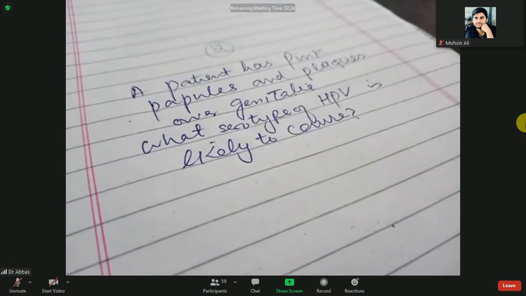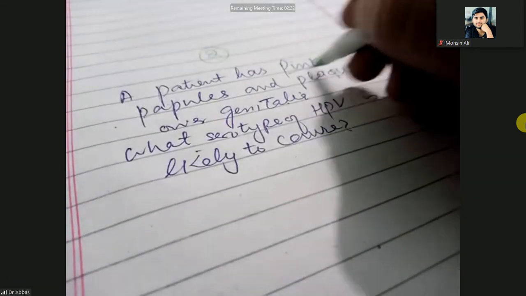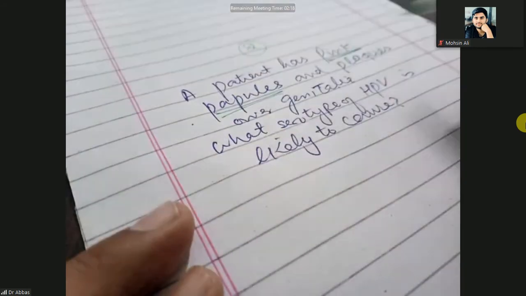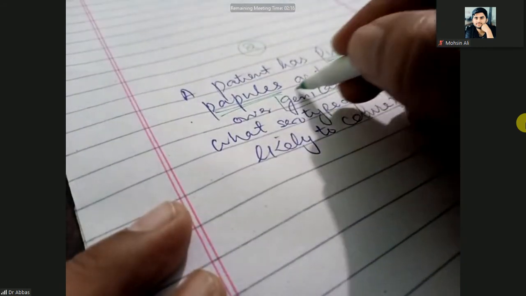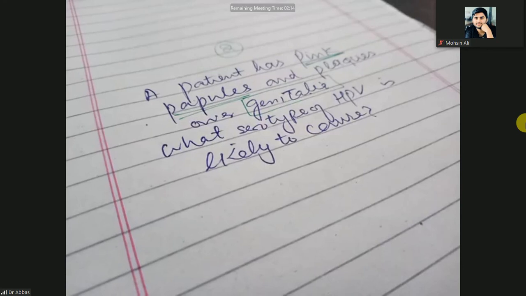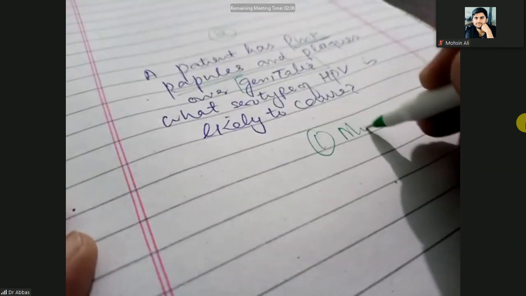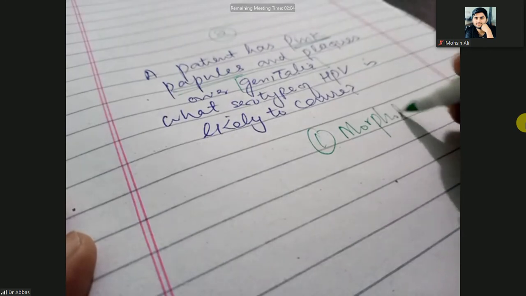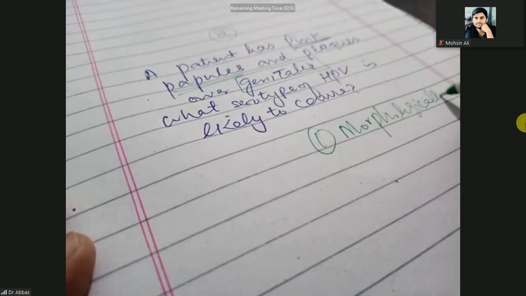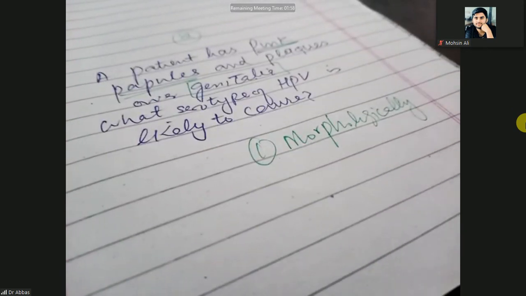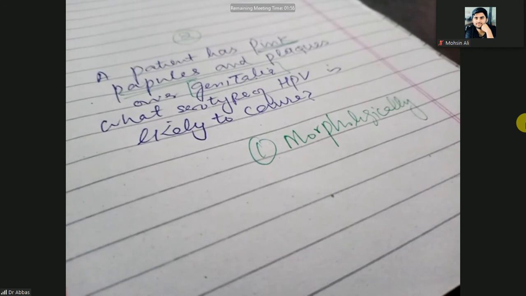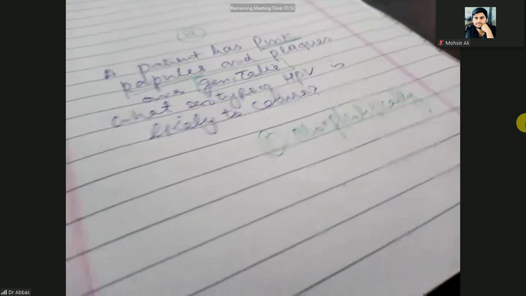So the patient has papules, the color of the papules is pink, and the site is the genitalia. I have already told you at the start of dermatology, you will look for the morphology, site and treatment. Three things are important. First is the morphology of the lesion: you will look at the shape of the lesion, whether round, umbilicated, and the color.